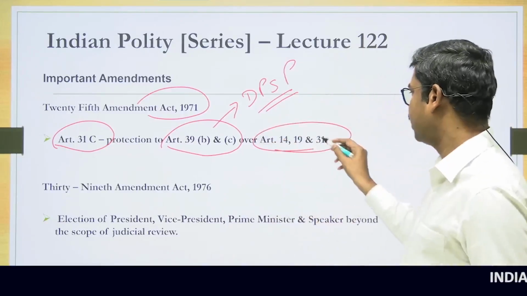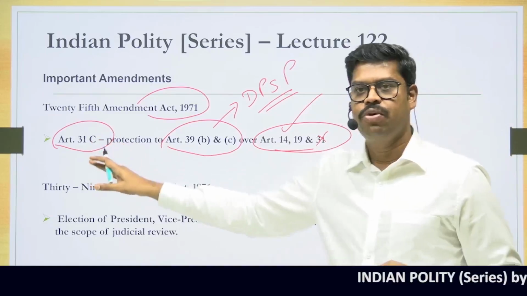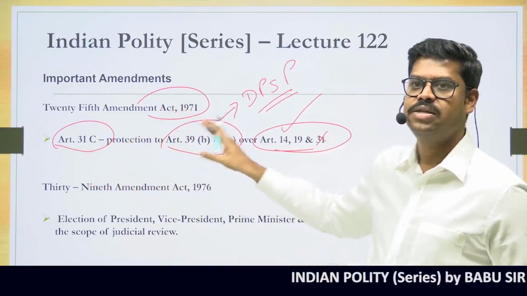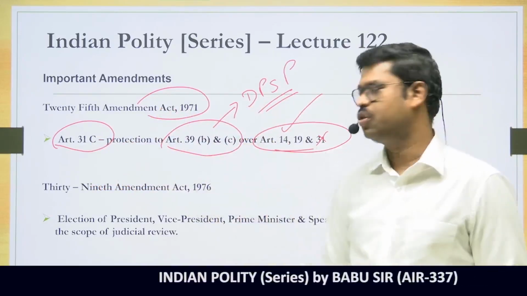But today Article 31 is not part of the Constitution. So therefore, today Article 31C provides protection to Article 39B and C over Article 14 and 19. So this provision continues to exist even today under our Constitution.